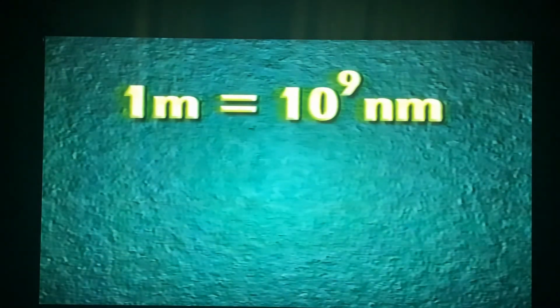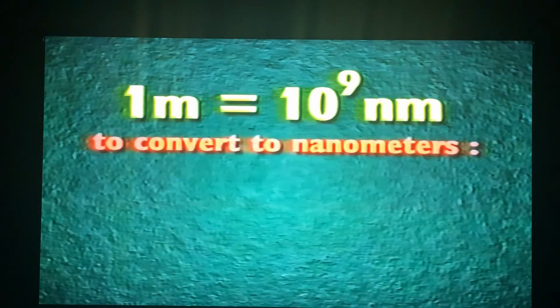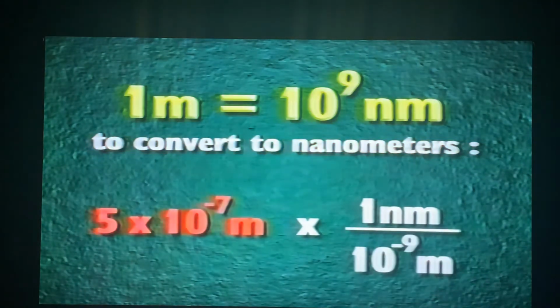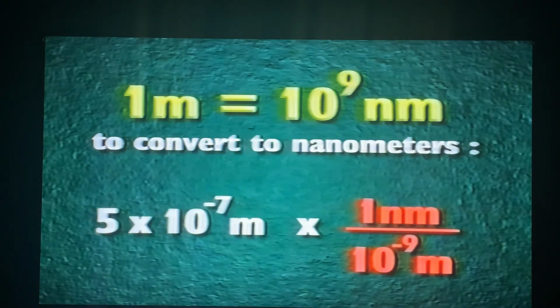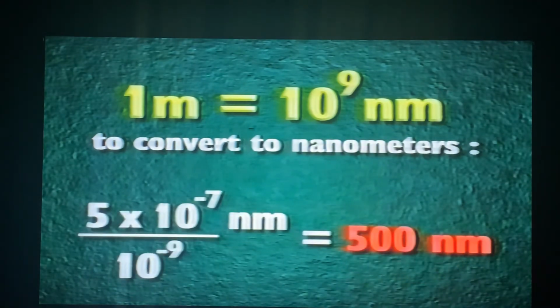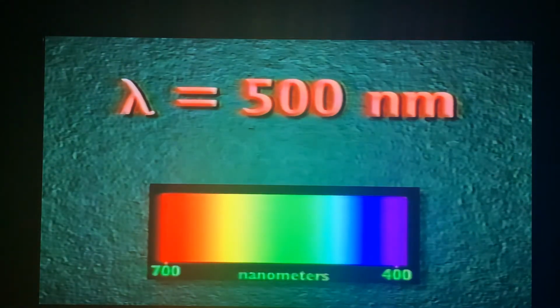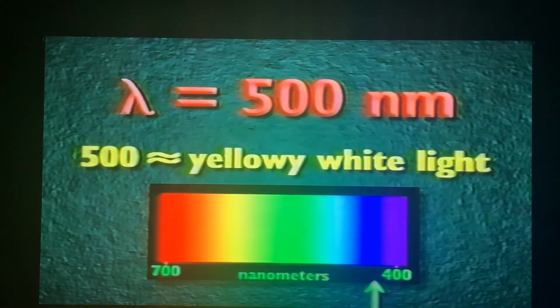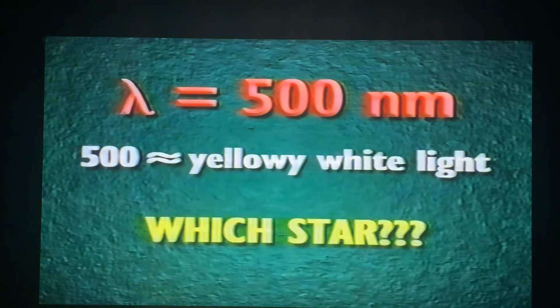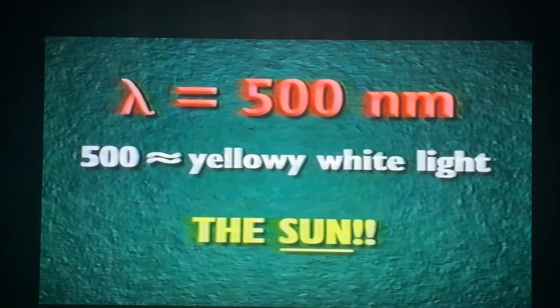1 meter equals 10 to the 9th nanometers. To convert meters to nanometers, multiply 5 times 10 to the negative 7th meters by 1 nanometer over 10 to the negative 9th meters. Meters cancel out, so now our answer is 500 nanometers. Final answer, 500 nanometers. If you can hear that shuffling in the background, we're getting out a little spectrum sheet, and we see the wavelength of 500 nanometers corresponds to yellowy white light, just like the sun. So, guess which star we were talking about? The sun! Oh, you knew that the whole time, didn't you?